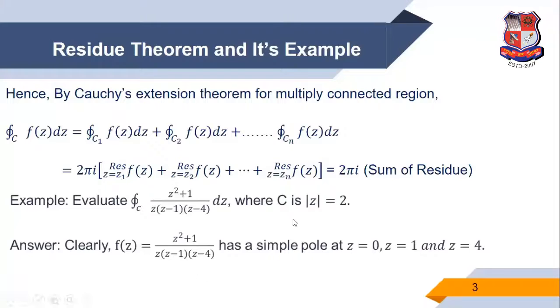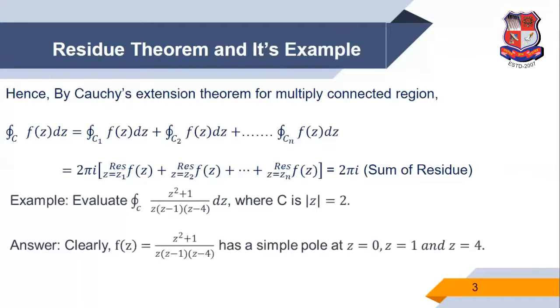Example: evaluate the integration over the curve C of z square plus 1 upon z, z minus 1, z minus 4 dz, where C is the circle mod of z equal to 2. First, an important thing: mod of z equal to 2 is a circle with center 0, 0 and radius 2.